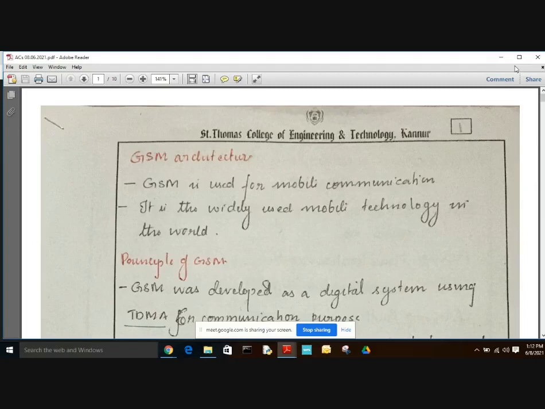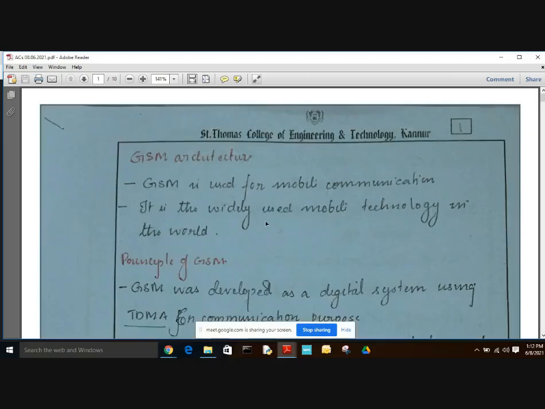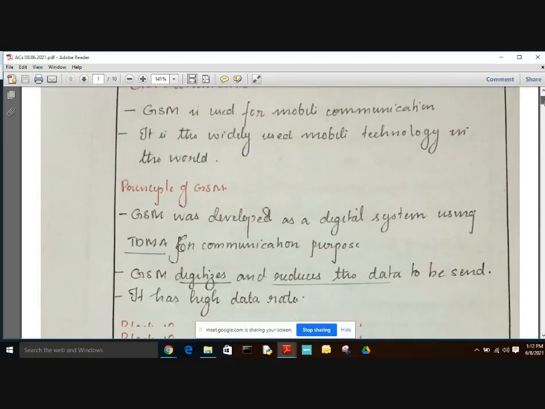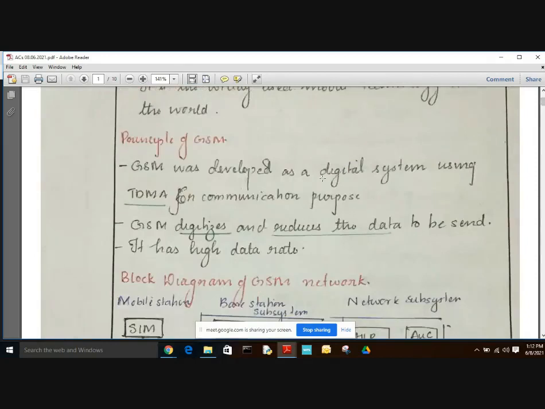As a digital system using TDMA for communication purpose. That is, going on to the principle, GSM is used for mobile communication. It is widely used in mobile technology in the world. The principle of GSM: it was developed as a digital system using TDMA for communication purpose, and this GSM digitizes and reduces the data to be sent. By doing so, it has a higher data rate also.